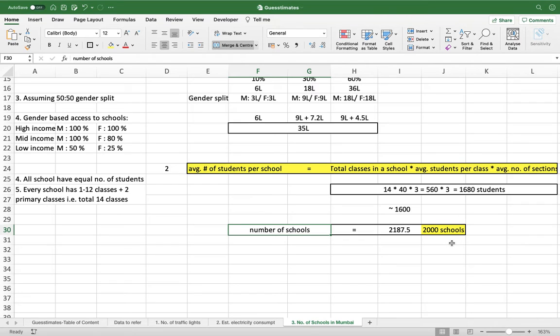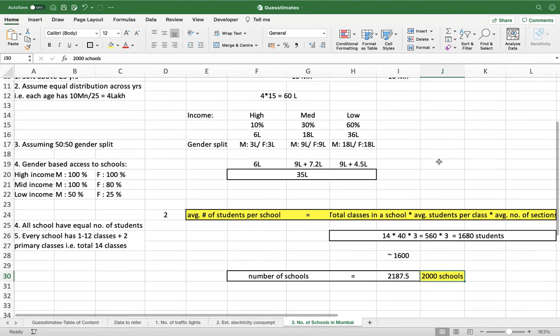Okay. Now, once you arrive at this figure, what you have done is, you have first calculated how many eligible people there are to go to school, and to serve those people, you have assumed that there is going to be a school. So based on the demand, you have calculated how many schools should be there, right?